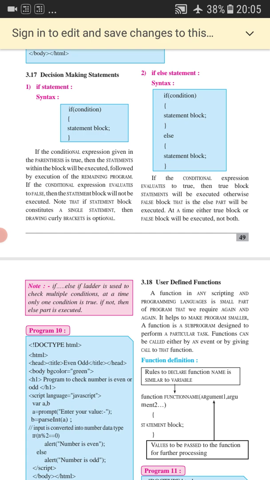For example, if we want to check the marks of a student, we can write the condition: if the marks of a student are greater than 50%, then the result is pass, else the result is fail. If a student scores 29 marks, then he will get the result as fail, and if a student scores 80 marks, then he will get pass. So there are two cases, but in a simple if there is only one case. We do not have any else part or another case. So this is if and if else.